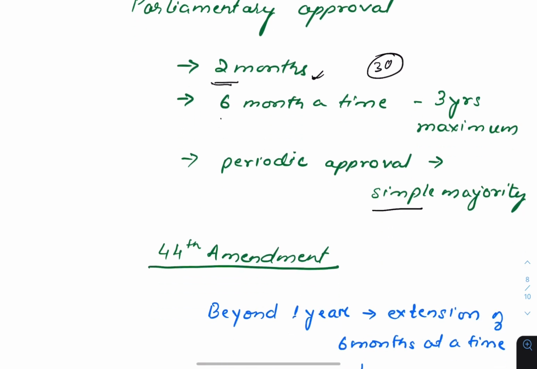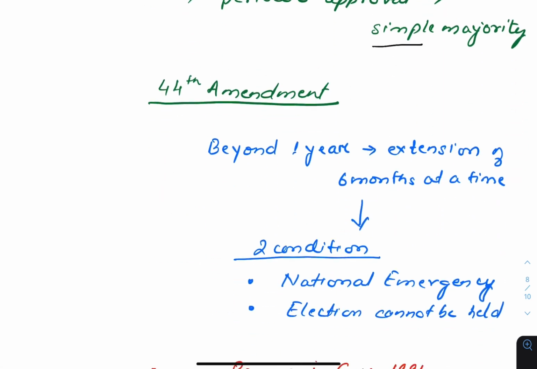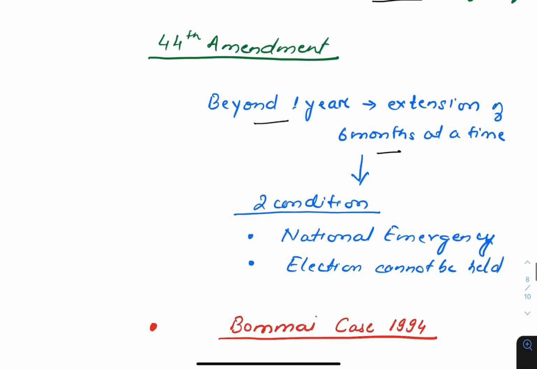President's rule can be extended for 6 months at a time and 3 years is the maximum period. Through the 44th Constitutional Amendment, a protection was included that beyond 1 year, extension of President's rule can be done for 6 months at a time, and there are 2 conditions for it. First, that there is a national emergency in the country. In that case, President's rule will continue in any state, and second, the Election Commission certifies that election cannot be held there.